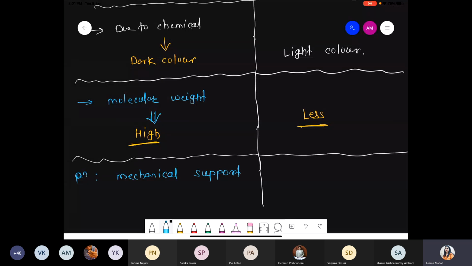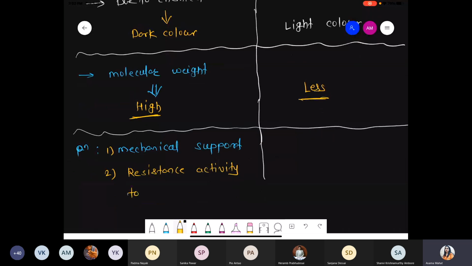So one function is that they are responsible for providing mechanical support, and the other function is that, due to some aromatic components and essential oils present inside the hardwood, hardwood shows resistance activity to different organisms, like microbial attack, pathogenic attack, or insect attack.